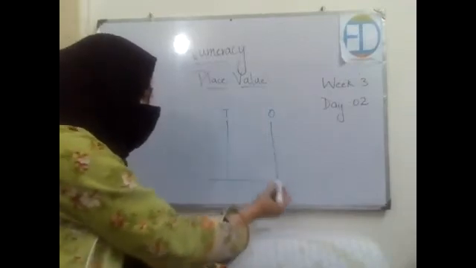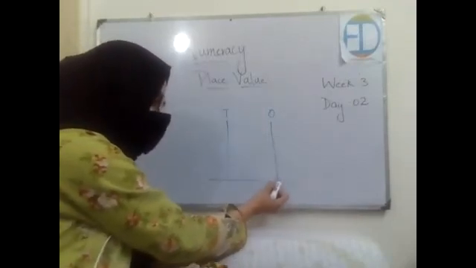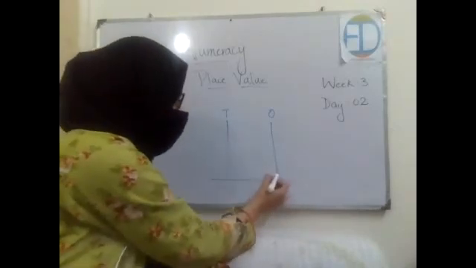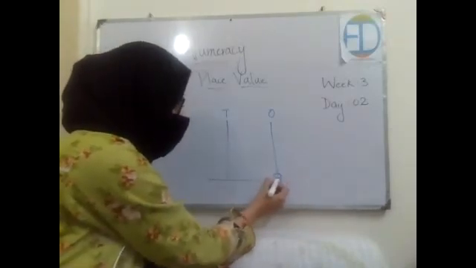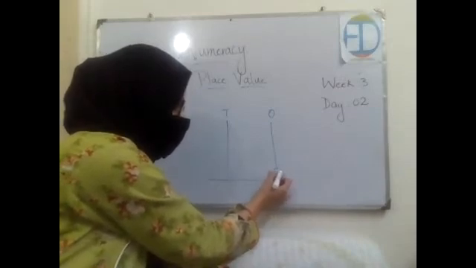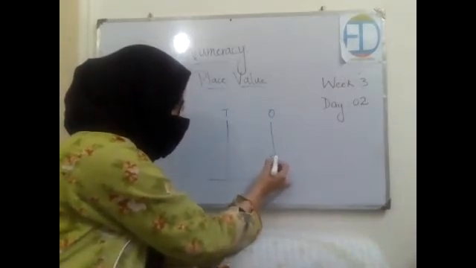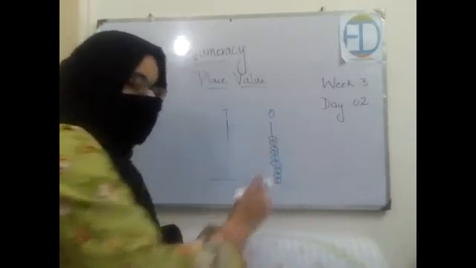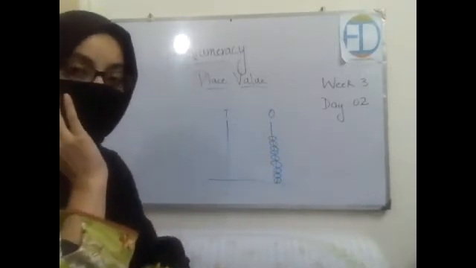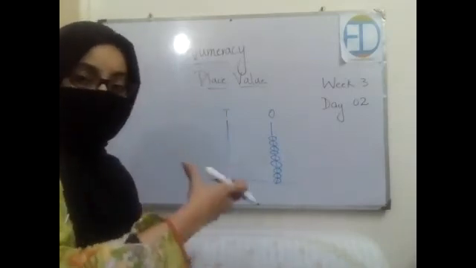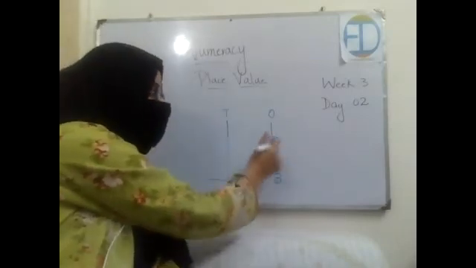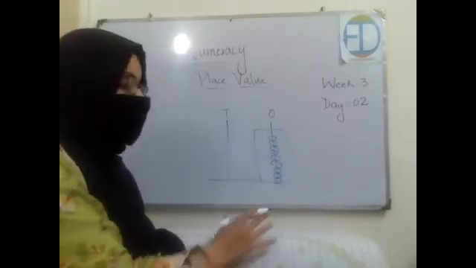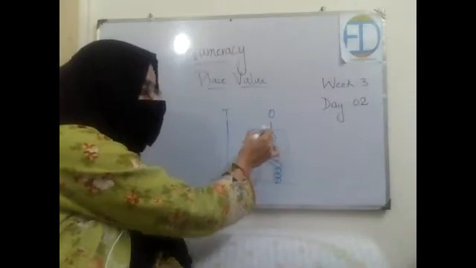Okay, and I asked you how many beads can be added on this side. You can add 9 only. We added beads on this side one by one. First there was 1, then 2, then 3, then 4, then 5, then 6, then 7, then 8, and then 9, right? And we cannot add any more in this side. Why? Because there are only 9 ones. This is a preset rule, right? We cannot add any more beads in this column.